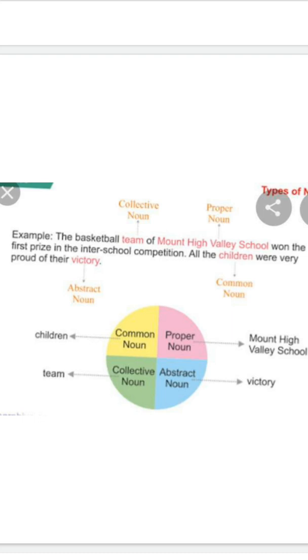So children, this was the first session of nouns. I hope nouns and their kinds are clear to you all.